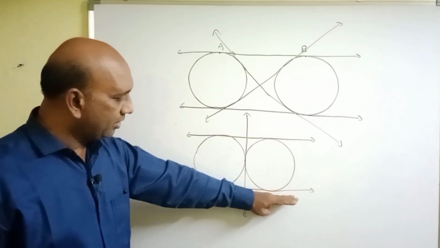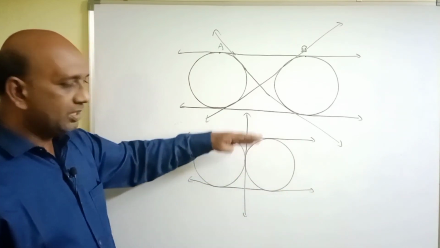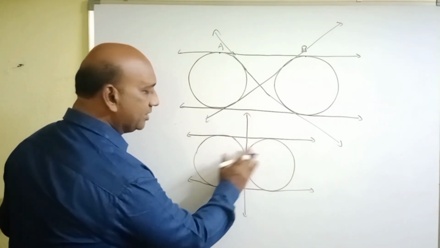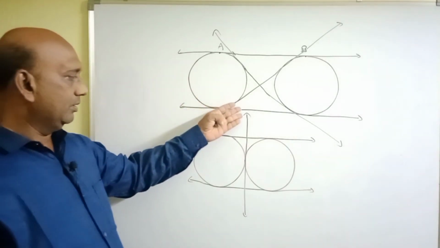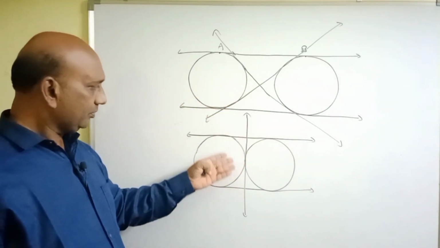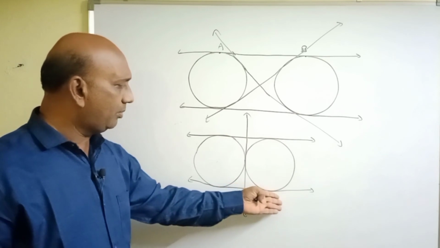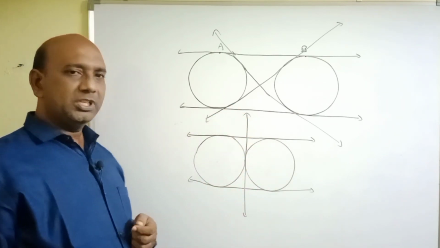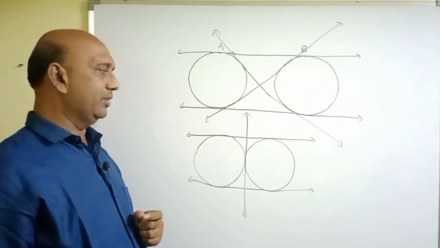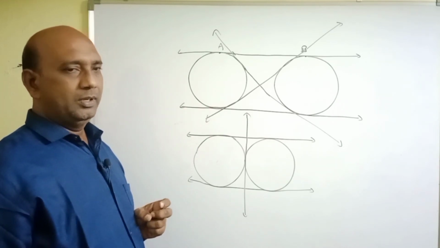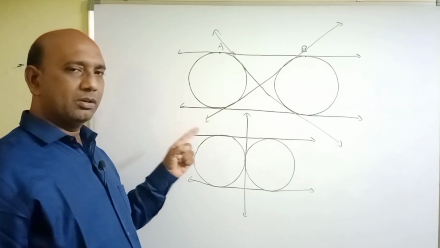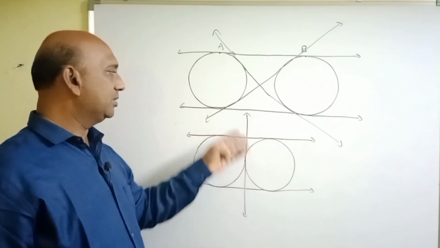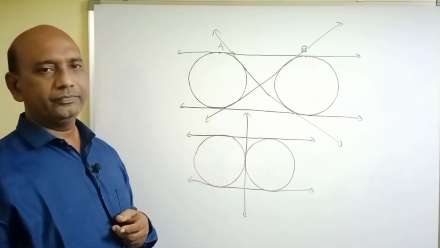To this common tangent also these two circles lie on the same side, but to this common tangent the two circles are on either side of the tangent. So these are two direct common tangents and one transverse common tangent. That means if two circles intersect at only one point externally, then the number of common tangents we can draw is 3. They are two direct common tangents and one transverse common tangent.